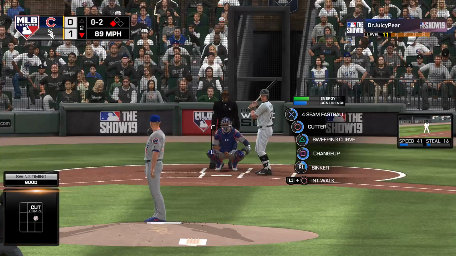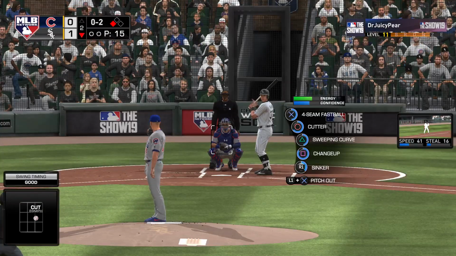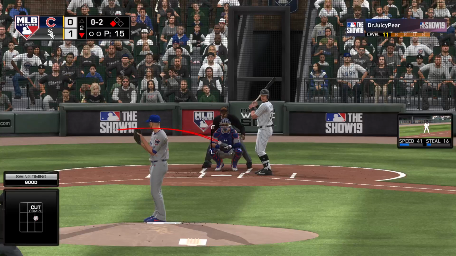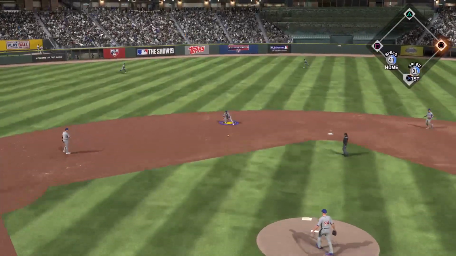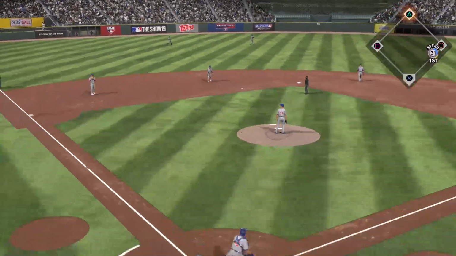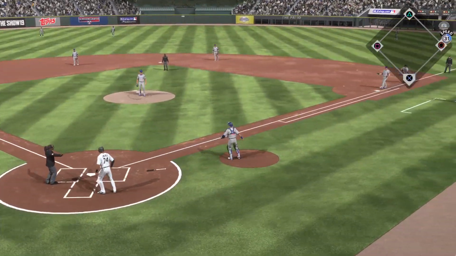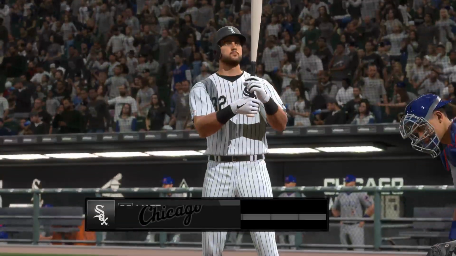Good cut fastball that time, and he's in control now, 0-2. Hey, make a pitch right here and get out of this. Get the boys in the dugout and regroup a little bit. One run is not going to kill you. Gloved by Russell. Throw to the plate. Oh, but it's offline, so the run will score.